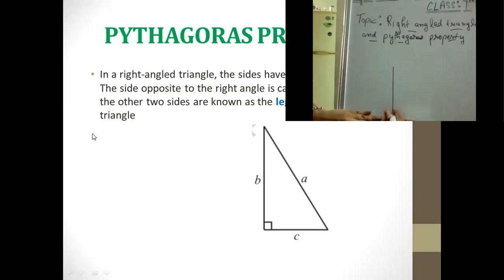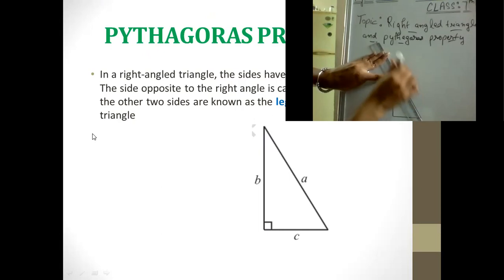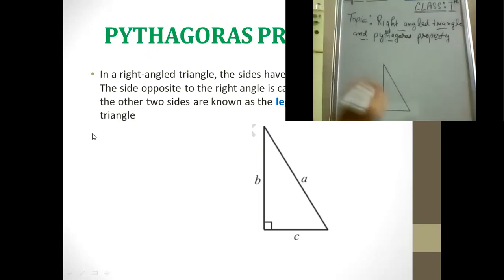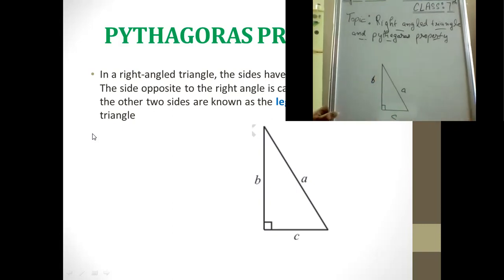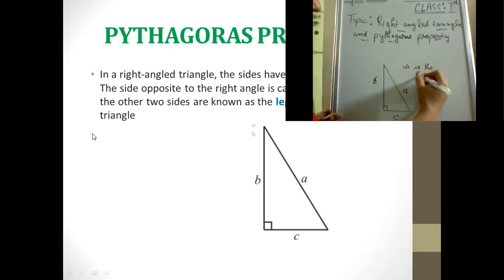They have given the base here. Then they have given the names B to this side, A to this side, and C. Now this is the longest side A, so we will call it the hypotenuse. That means A is the hypotenuse.